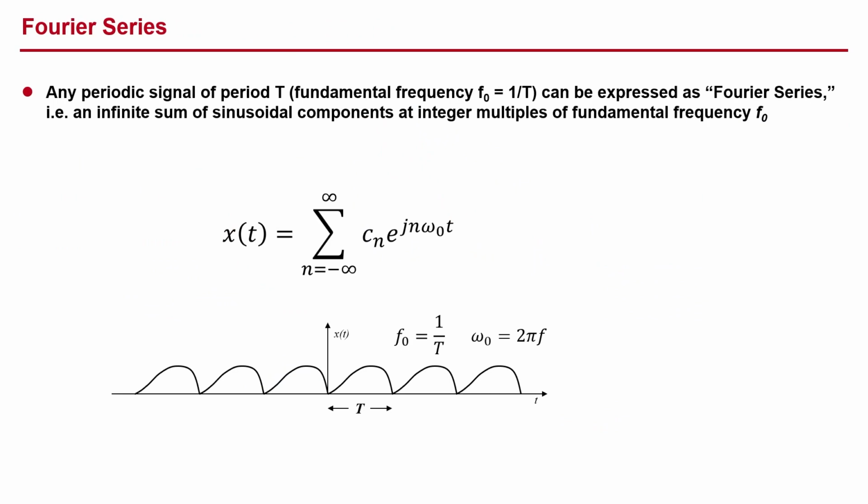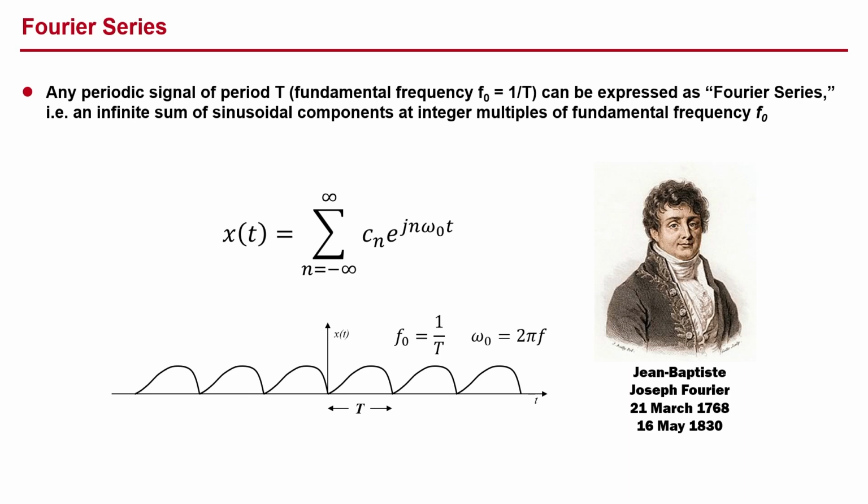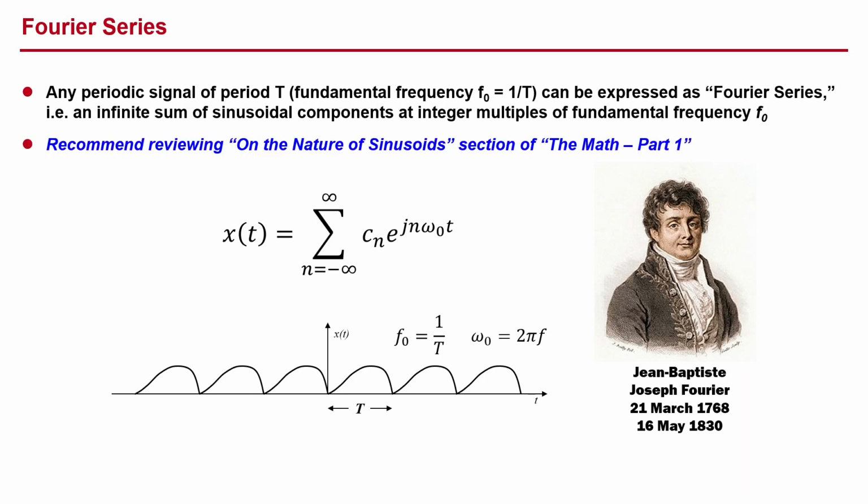Any periodic signal with a period that we will call capital T, whose fundamental frequency f0 equals the reciprocal of T, can be expressed as a Fourier series, which is a theoretically infinite sum of sinusoidal components whose frequencies are integer multiples of the fundamental frequency f0. The series is named for French mathematician Jean-Baptiste Joseph Fourier, and I recommend reviewing the section called On the Nature of Sinusoids in Part 1 of the Math Sessions.